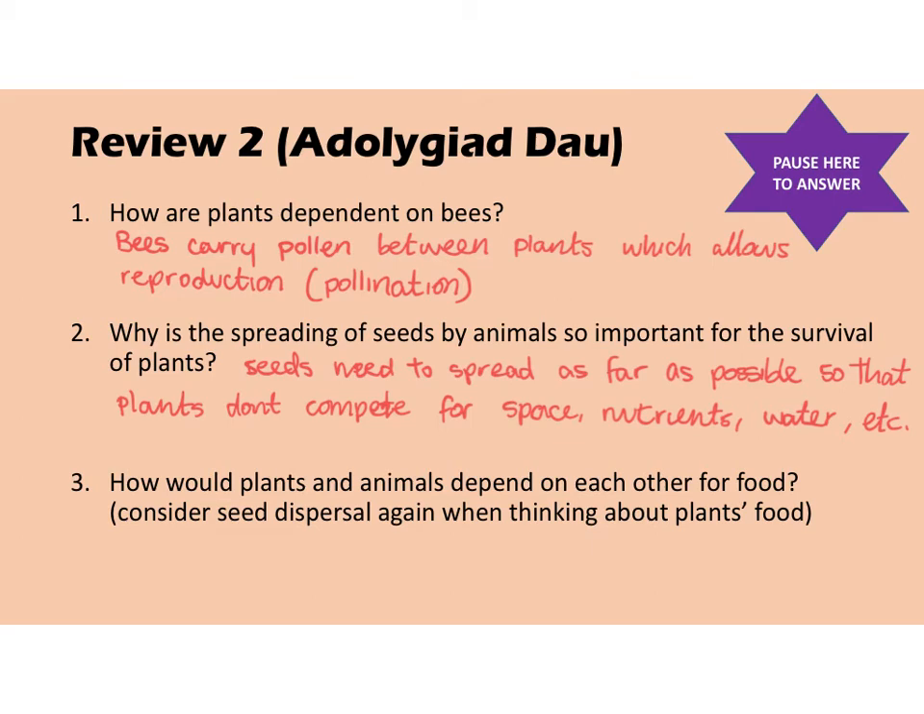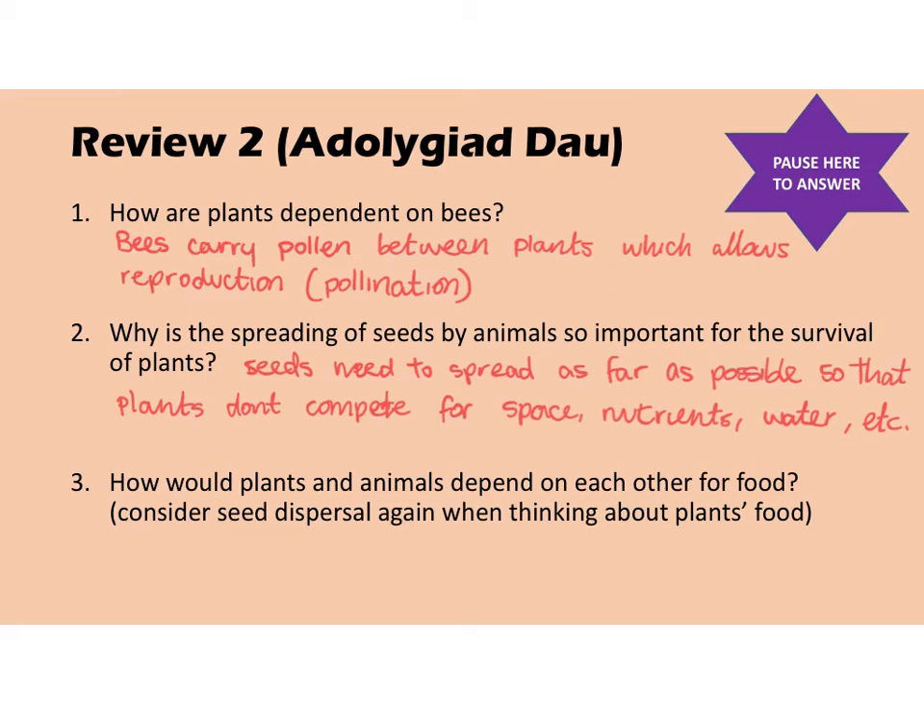Okay, so animals have to spread the seeds so that plants don't have to compete for space, nutrients and water and stuff. That's really important because if plants had to compete for all those things in a very small space, they would not grow as much, they would not be as high quality, and they would probably die. So their survival is very dependent on seed dispersal by animals.